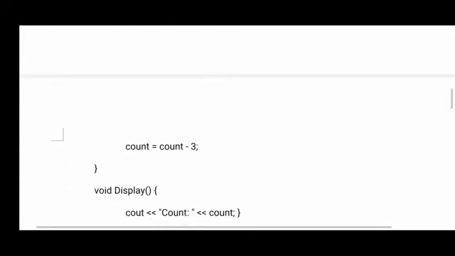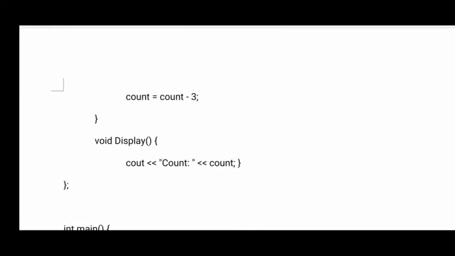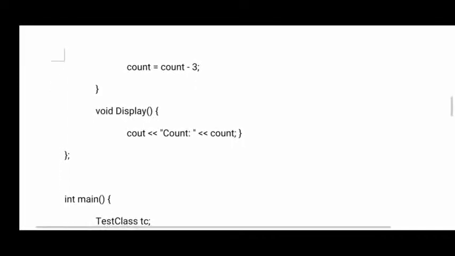And inside that, what function body have I given? count equals count minus 3. The count value was 5, and now I am decrementing it by 3. Now the display function is used to display whatever is there in the operator overloading function. Now come to the main function.